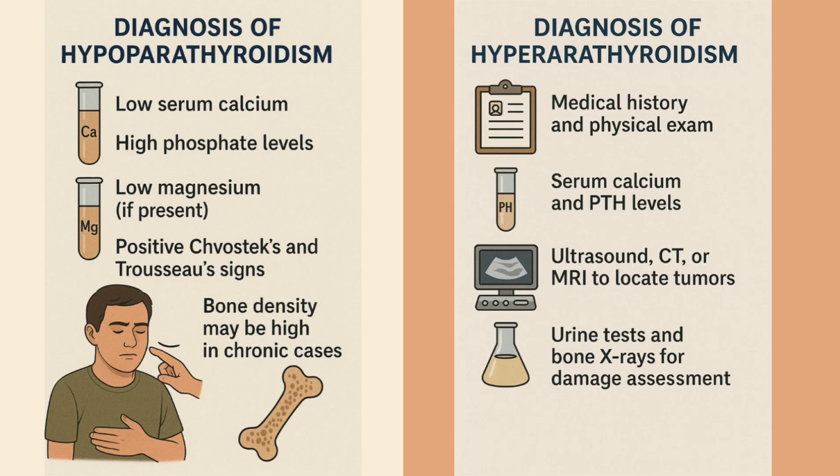Now let's come to how we will diagnose the patient with hypoparathyroidism. We will check for low serum calcium levels, that is lower than 7.5 mg per 100 ml or less. There will be an elevated phosphorus level in the blood, more than 2.5 to 4.5 milligram per deciliter. There will be decreased magnesium level, as an adequate amount of magnesium helps in releasing the PTH from the parathyroid gland. In chronic hypoparathyroidism, bone density may be increased as seen in radiography.